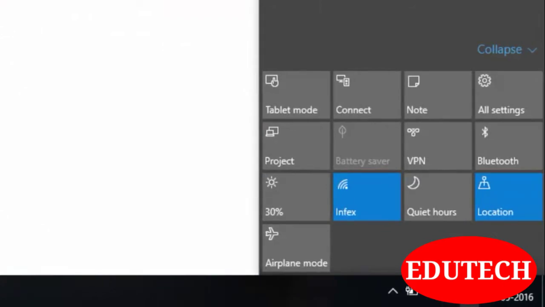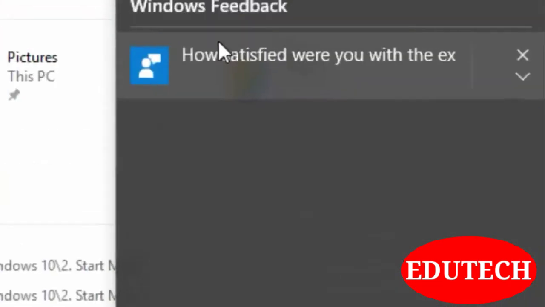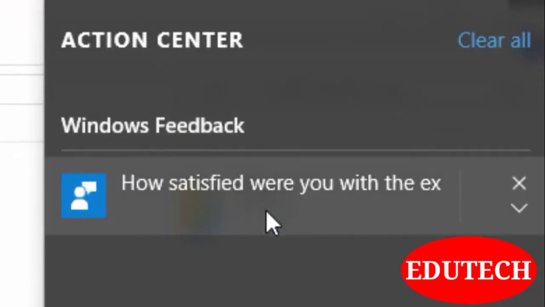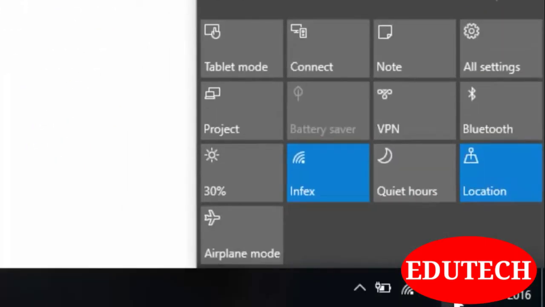Once you click on Action Center, you will see one window which will pop up from the right side. Here you can see all the notifications which are provided by the system. If you have any notifications, then this Action Center icon will be highlighted. Currently I do not have any unread notification, so it is not highlighted. Now let's see, one by one, the various options provided by Action Center.